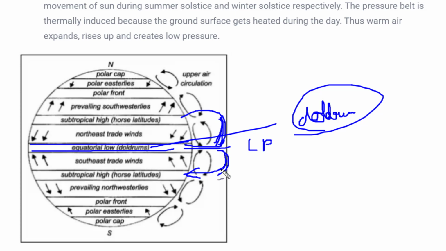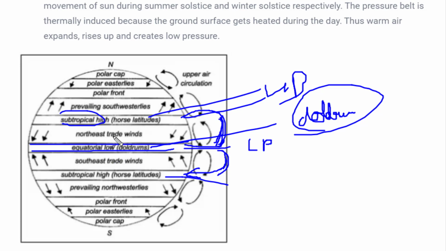Now it will move downwards because the temperature over here has reduced because of the movement of these gases or the air. And over here, the amount of heat which was received at the subtropical regions, these are Tropic of Cancer and Tropic of Capricorn, was lesser as compared to the amount of heat received at the equator. So over here already the pressure was high as compared to the pressure of the equator. So we are just doing a comparative analysis.